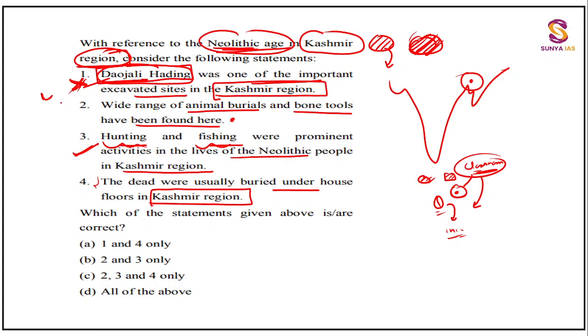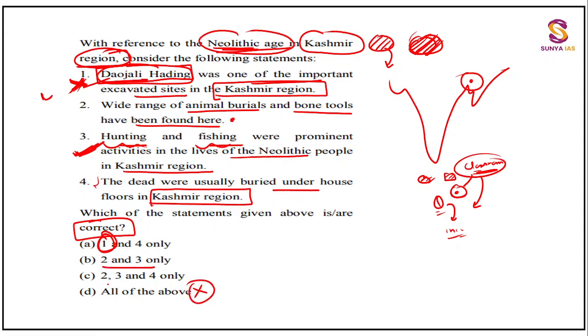So okay, you are sure about this particular statement, that one is wrong. You are sure about the third part, so try to solve it with this. Okay, the first one is wrong, so one cannot be the answer, so you have to find the correct one. One cannot be there also, and all of the above cannot be there.